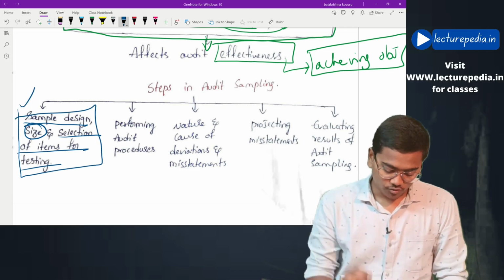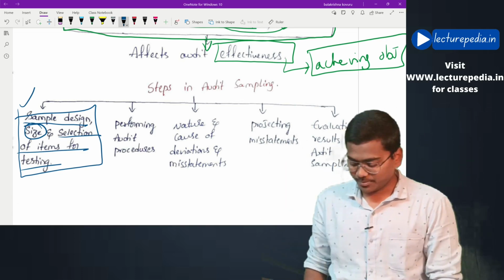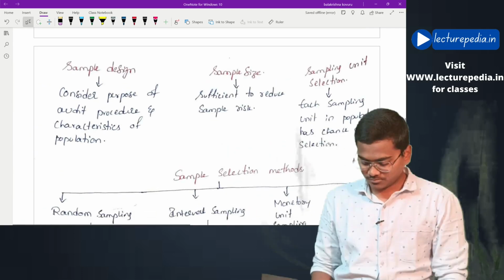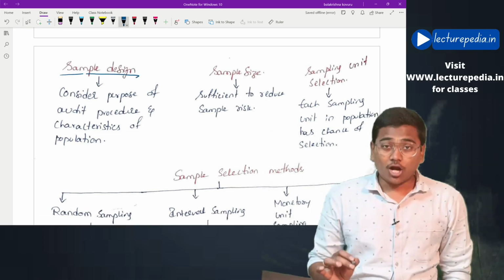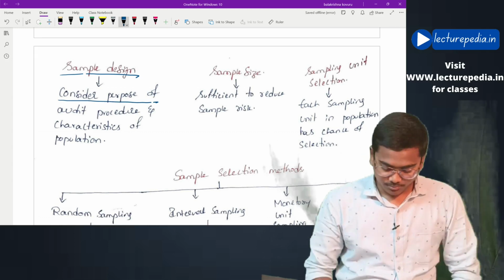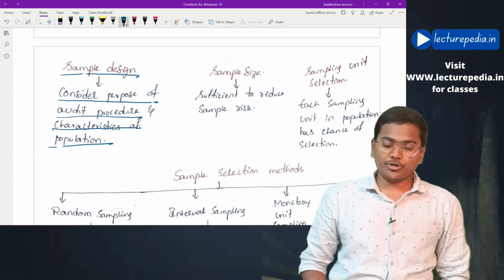Now while performing these steps, there are certain considerations that the auditor has to keep in mind. What are they? While designing the sample, the auditor should consider the purpose of the audit procedure and the characteristics of the population.